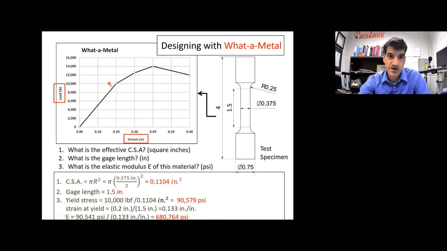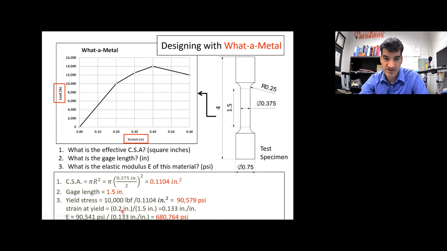Now, we also want to know what is the strain right here. All right, so the stretch was 0.2 inches. That's the change in length. That's right here. That's the change in length. But strain is the change in length divided by the original length. The original length was right here. It's 1.5 inches.